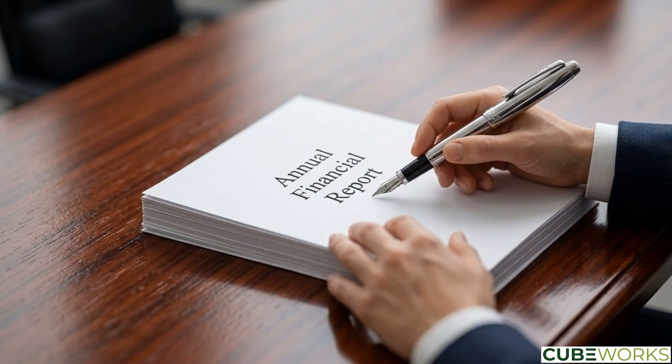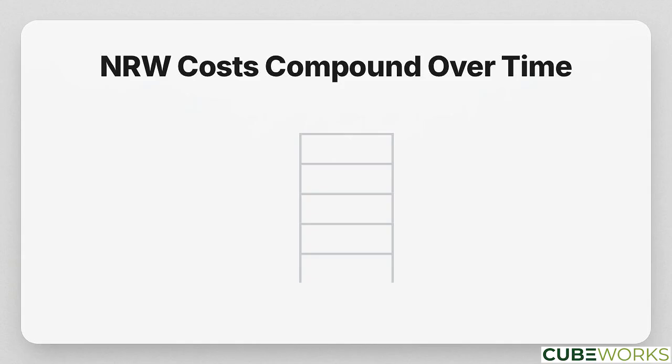This calculation provides the board with the actual peso value of the loss, shifting the debate from engineering metrics to fiscal responsibility. The true cost of non-revenue water consists of 5 distinct cumulative financial vectors. Component 1 is the production cost of the lost volume. Every cubic meter of NRW was treated and pumped at the district's expense without generating revenue. For surface water with conventional treatment, production costs range from 12 to 18 pesos per cubic meter. Groundwater runs between 6 and 10.